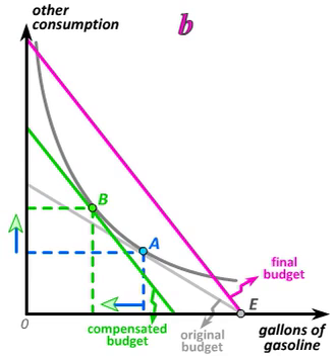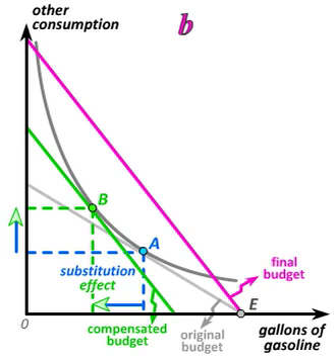The move from bundle A to bundle B is then a pure substitution effect. We can tell it's a pure substitution effect because it occurs along a single indifference curve, and therefore holds my real welfare constant. It's thus the change in my behavior that arises solely as a result of the change in opportunity costs, and not as a result of a change in my real income.